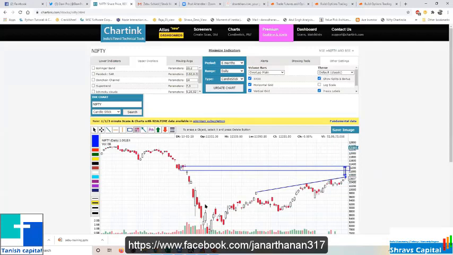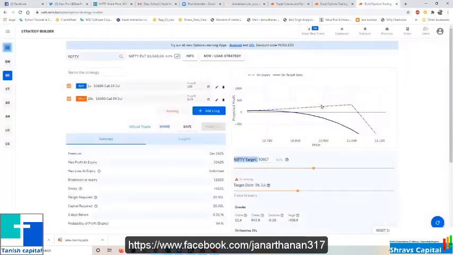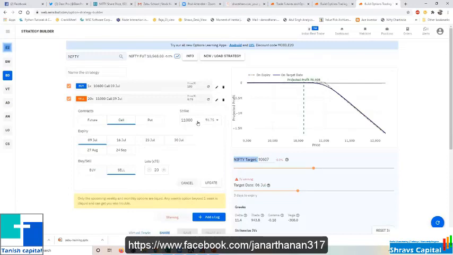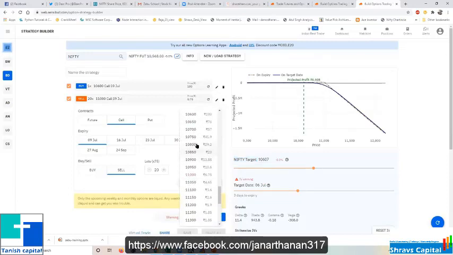Just check these candles, like this they have formed. So will you be able to handle the risk? Then you decide whether you need to go for that strategy, because there is risk involved: you are selling 20 lots, whereas in the earlier version you are selling only